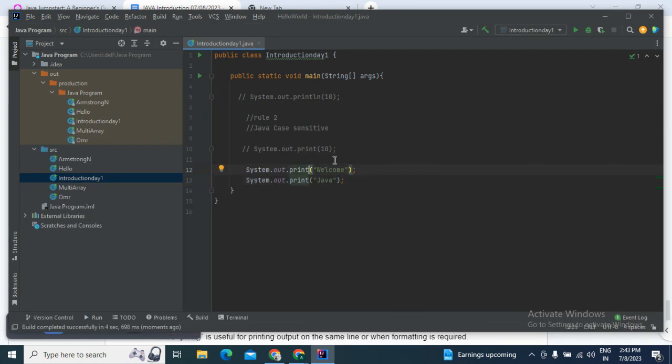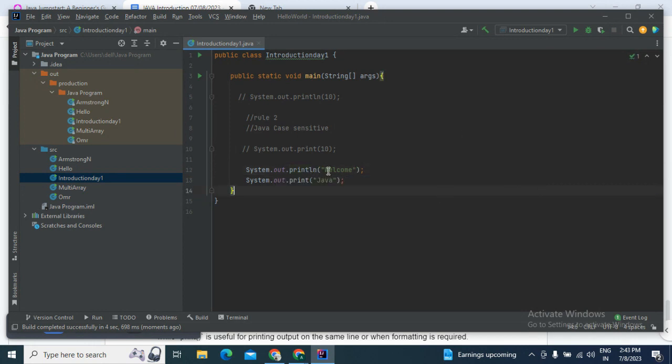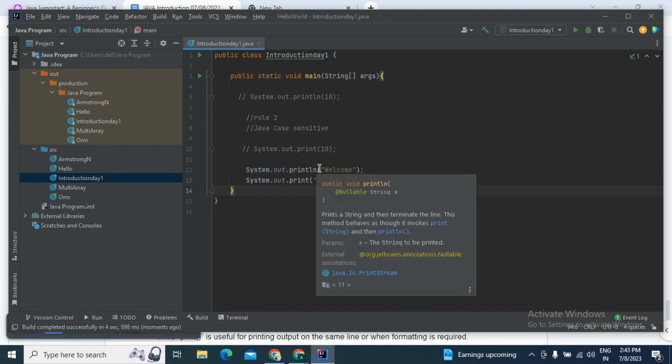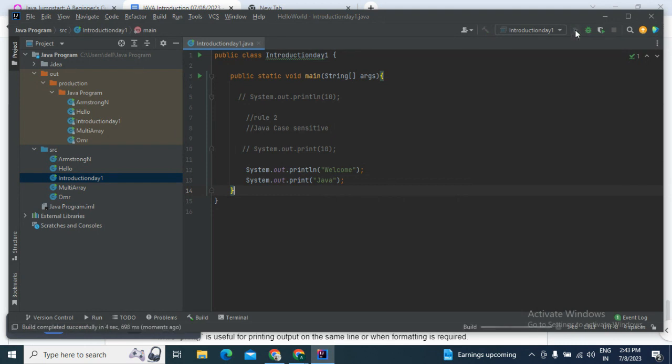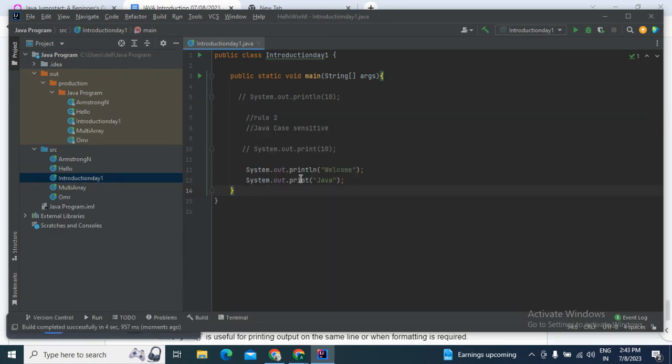Now let's say we are giving ln, what happens? So welcome will print, then ln is a new line, so it gives us an enter. Let me run that. So after printing welcome, it gives us an enter. And the next line prints Java because we have given the next line as a print statement.